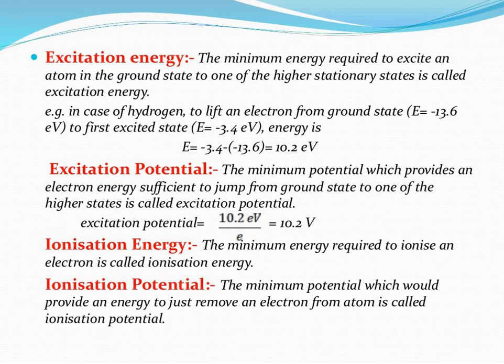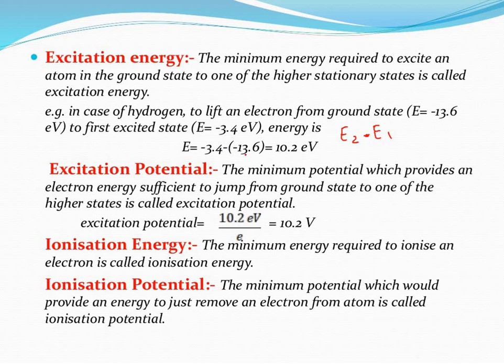So E2 minus E1, that is, from the ground state to the first excited state. E2 we already got as minus 3.4, minus E1.